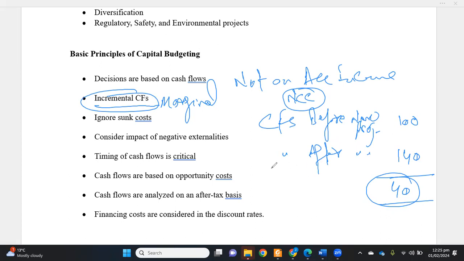In this case, there is an analogy as well. We take the analogy of a mini firm. Here we say that a new project should be considered as a mini firm. We should consider its own investing, financing, and operating activities.